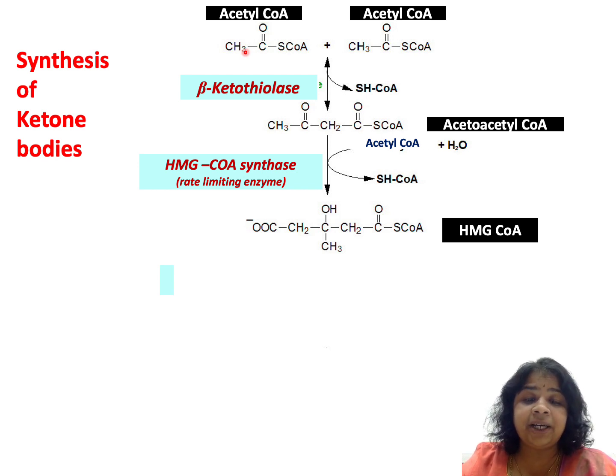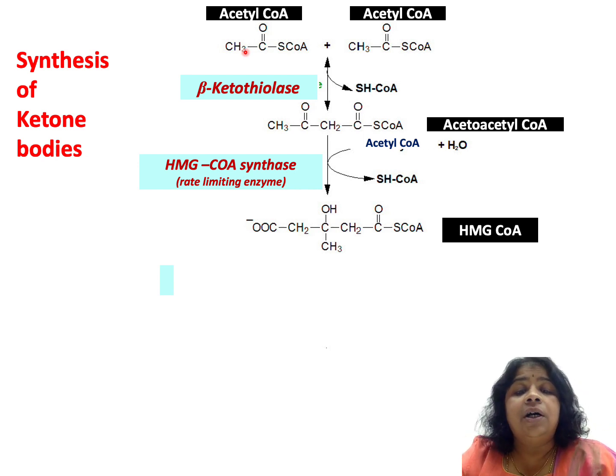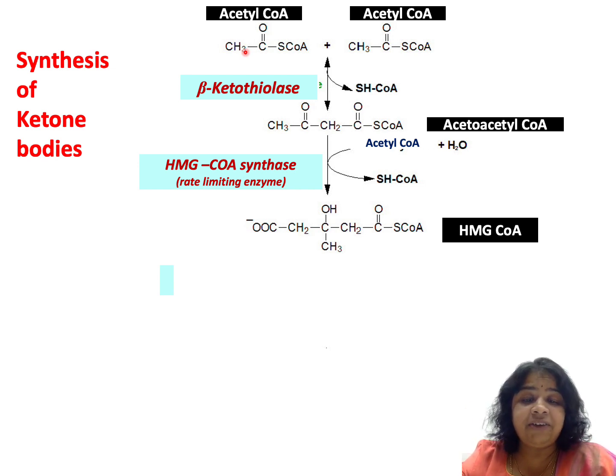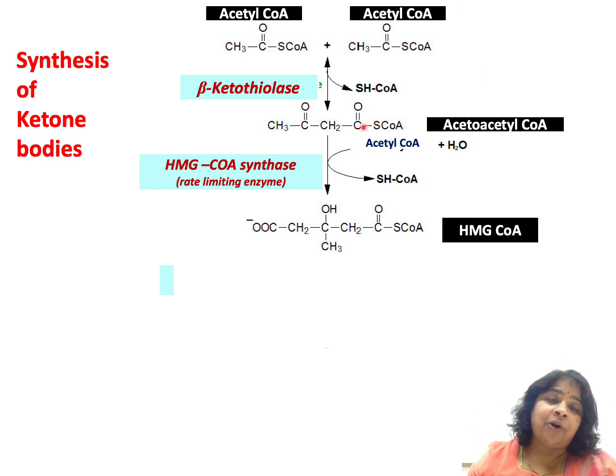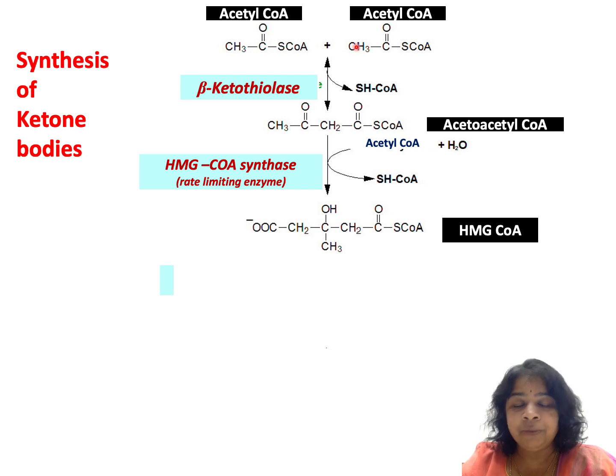If you remember, beta ketothiolase is the last enzyme in beta oxidation, where it is responsible for the cleavage of the fatty acid to release acetyl-CoA. So the same enzyme is used here. It can be used to combine two acetyl-CoA molecules to form acetoacetyl-CoA, or it can be used for cleavage of acetoacetyl-CoA to give two acetyl-CoA molecules. So this is a reversible reaction.